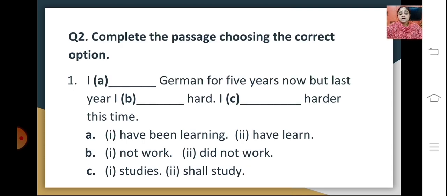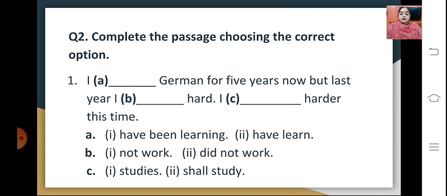Another kind of question is complete the passage choosing the correct option. So here you have a passage. 'I dash German for 5 years now, but last year I dash hard. I dash harder this time.' Again you have options given for every blank. So the correct ones would be: 'I have been learning German for 5 years now, but last year I did not work hard. I shall study harder this time.' So in this way you have to complete the passage.